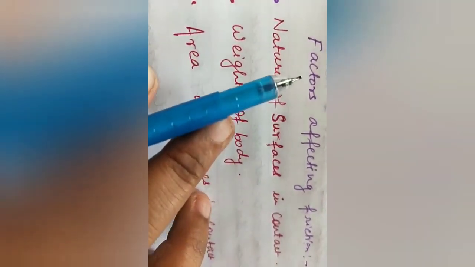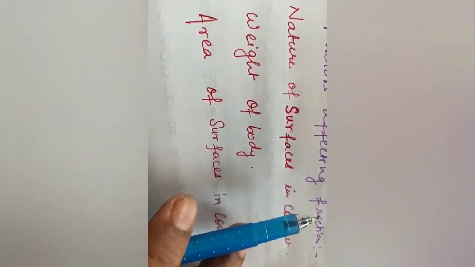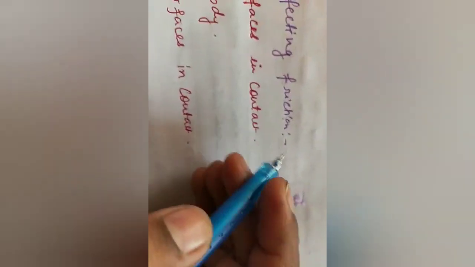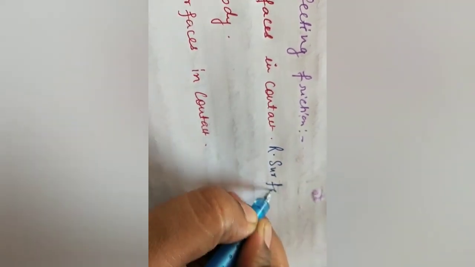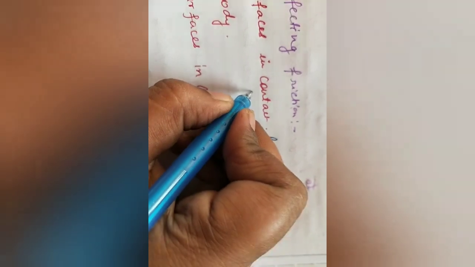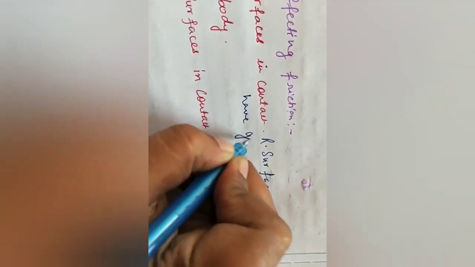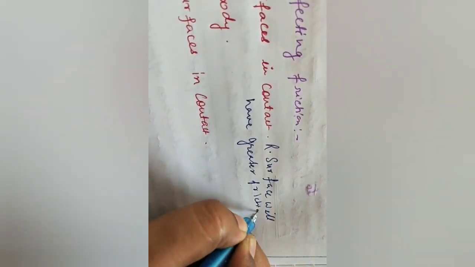Now after discussing the properties, we found out there are three factors that affect friction. First is the nature of the surfaces in contact. Rough surfaces will produce greater friction compared to smooth surfaces.